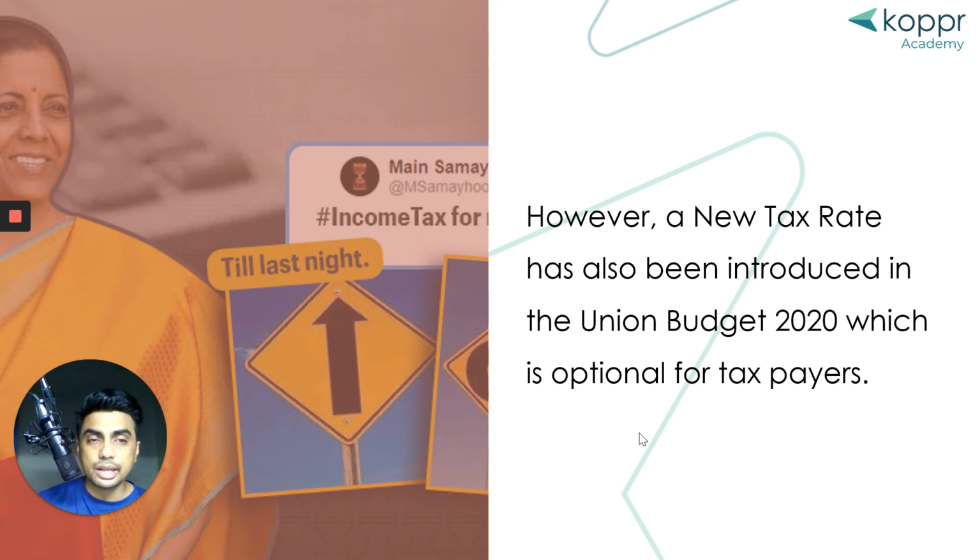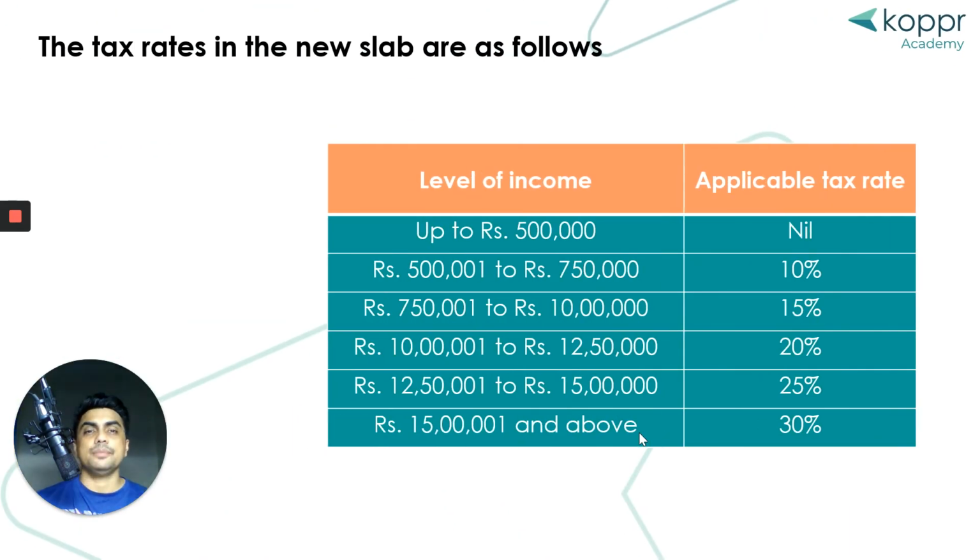Now a new tax rate, like I was talking about, was introduced in the union budget 2020, and this is optional for the taxpayers. In this, for up to 5 lakh, no tax. 5 lakh to 7.5 lakh, 10%. And then it goes up to above 15 lakh income, the 30% income tax bracket. So you can choose between the old tax slab or the new tax rate.